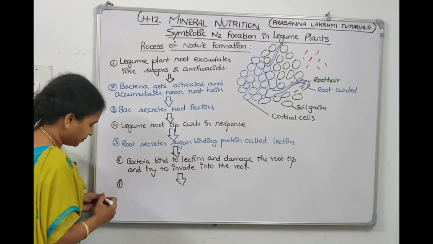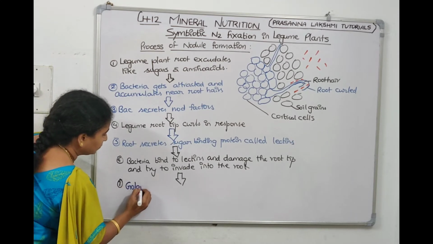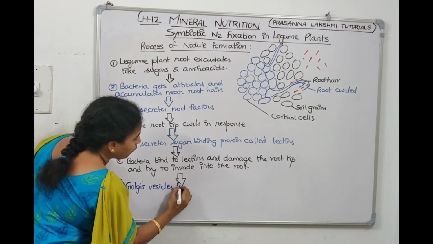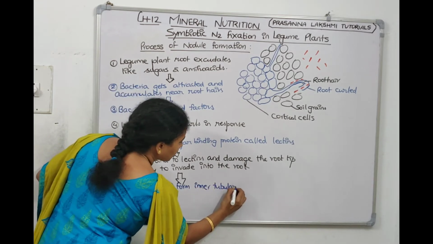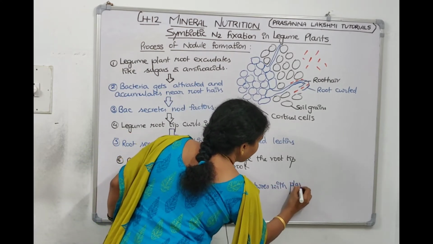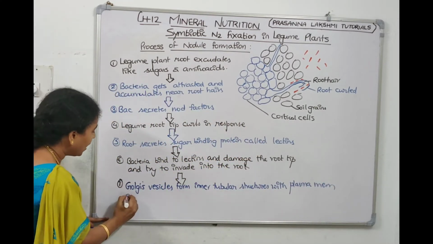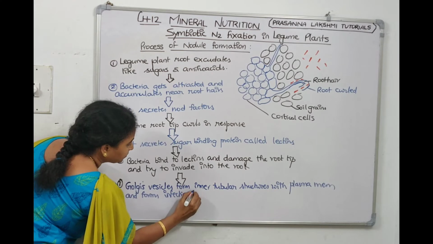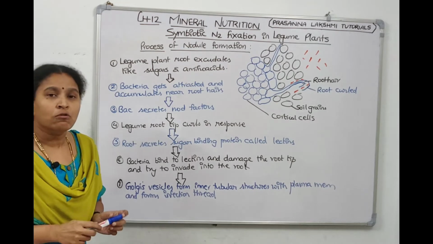Now next what happens? We'll use blue. Golgi vesicles, right? They form inner tubular structures with the plasma membrane. The Golgi is fusing with the plasma membrane and forms the infection thread. It is making the path for the bacteria to go, right?